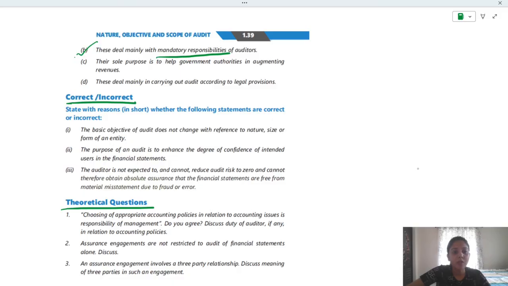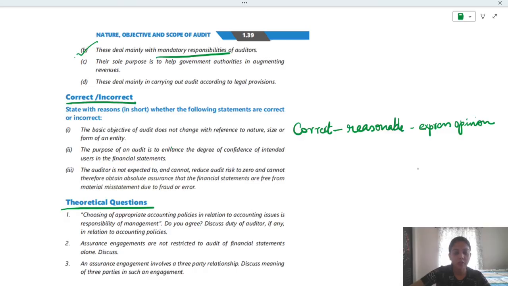The basic objective of audit does not change with reference to nature, size or form of an entity. This is correct, right? Whatever be the form of entity we are going to audit, the objective remains the same. What is the objective? Reasonable assurance is to be obtained. Yes, right? We have to express an opinion. So this is the basic objective. This is not going to change. Any entity you audit, this is the basic objective.